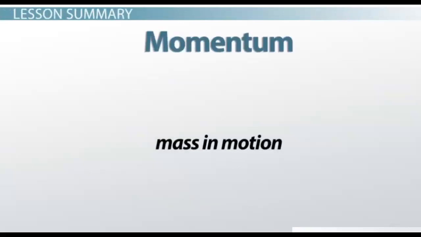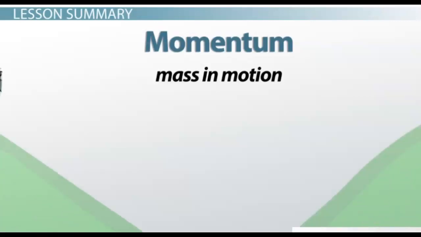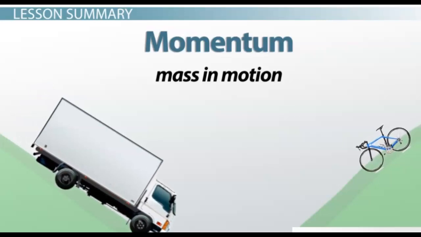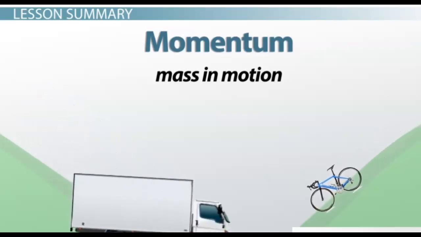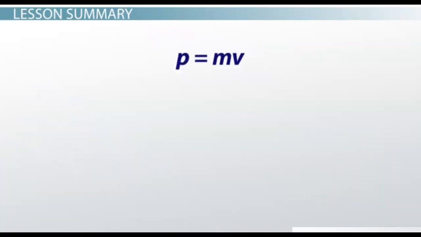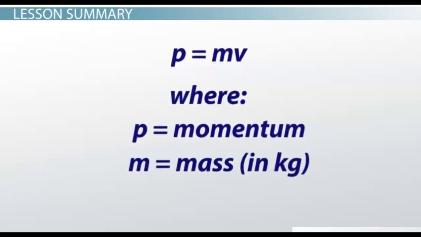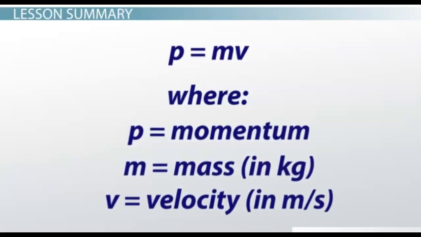Momentum is mass in motion and only applies to objects in motion. It's a term that describes a relationship between the mass and velocity of an object, and we can see this when it is written in equation form, P equals mv, where P is momentum, m is mass in kilograms, and v is velocity in meters per second.